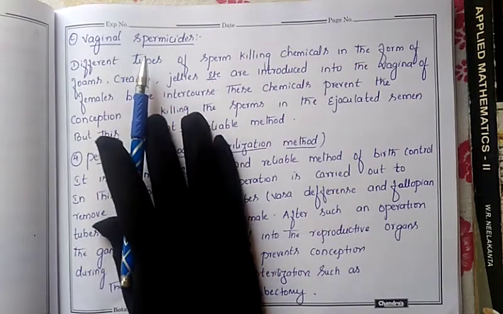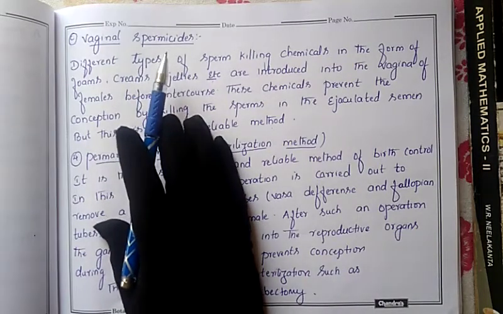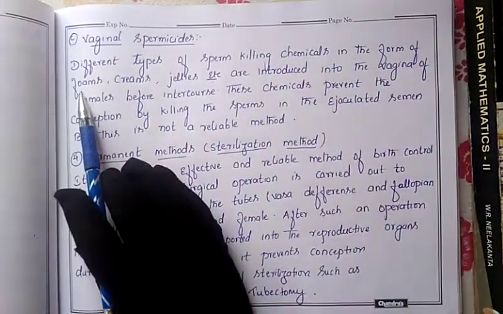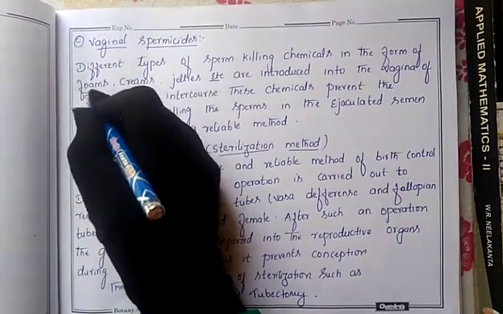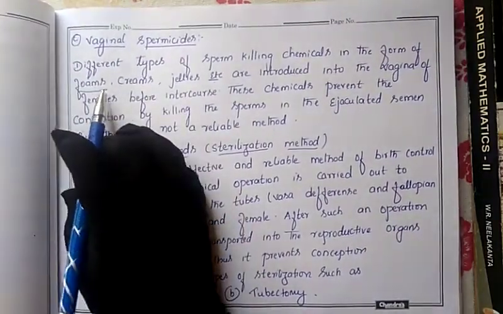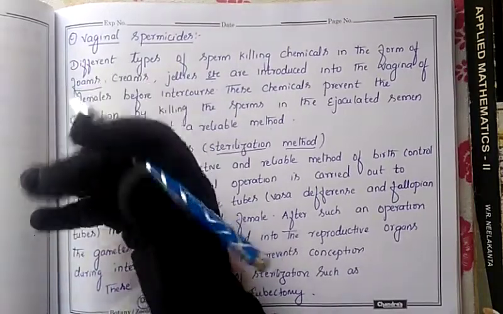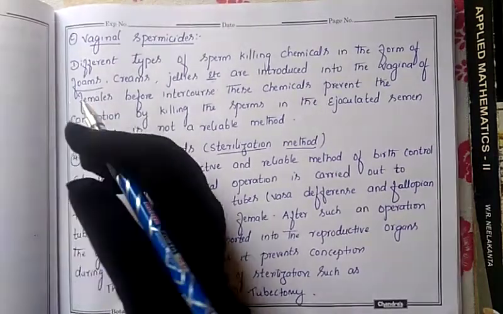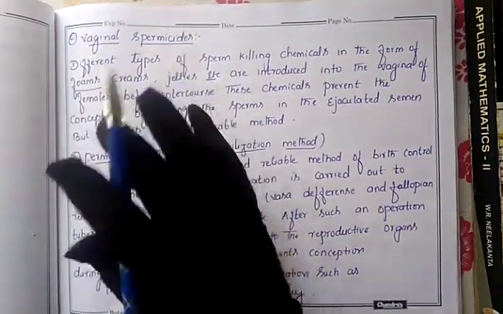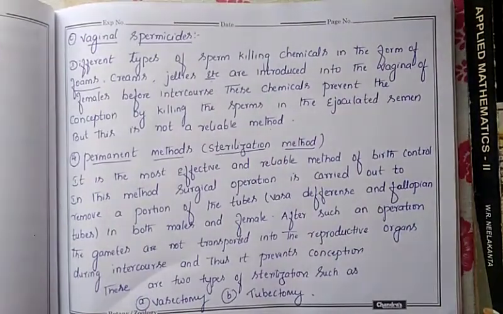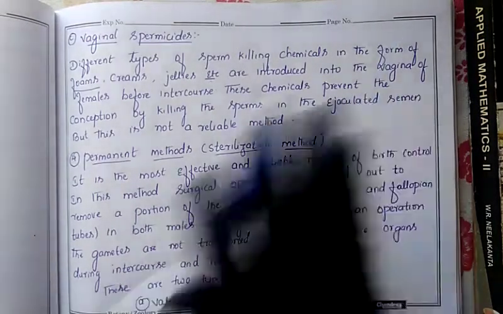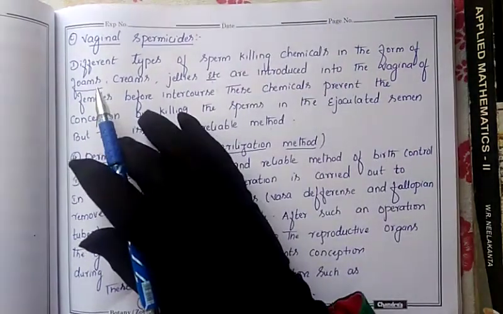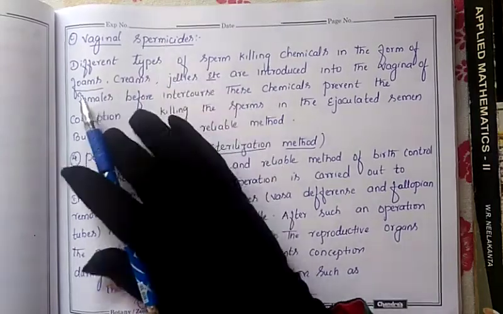The specialty of these chemicals is that they kill the sperm during the intercourse. These sperm-killing chemicals appear in the form of foams. Foams means, in Kannada they say nore. Like how, if you put soap or Nirma powder in water and shake it, you automatically get a large number of foams, in the same manner these spermicides come in different patterns.